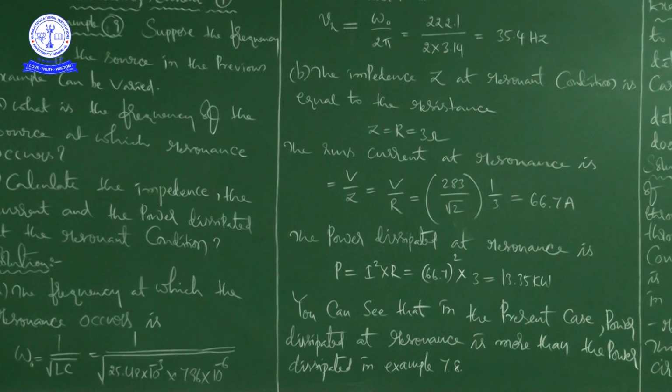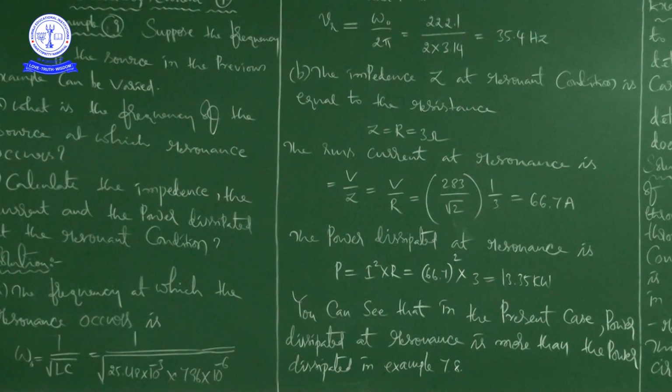The impedance Z at resonant condition is equal to the resistance. So Z is equal to R is equal to 3 ohms. That is what they have given; the R value given in the problem, example 8, is 3 ohms. That's why here we are writing Z is equal to R is equal to 3 ohms.